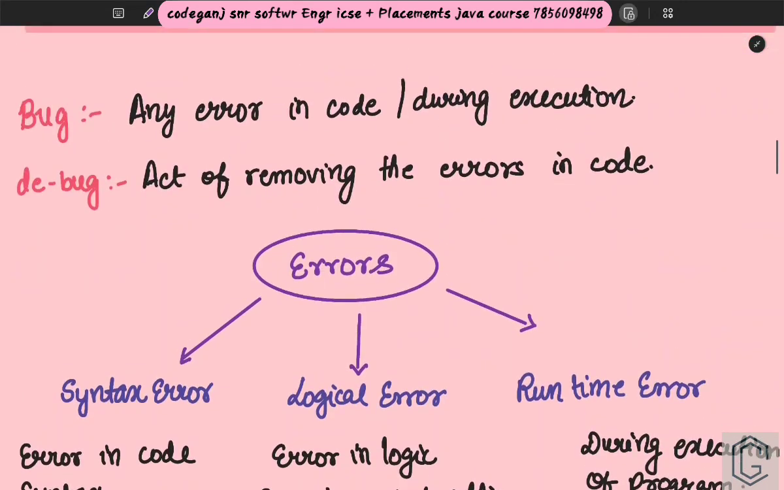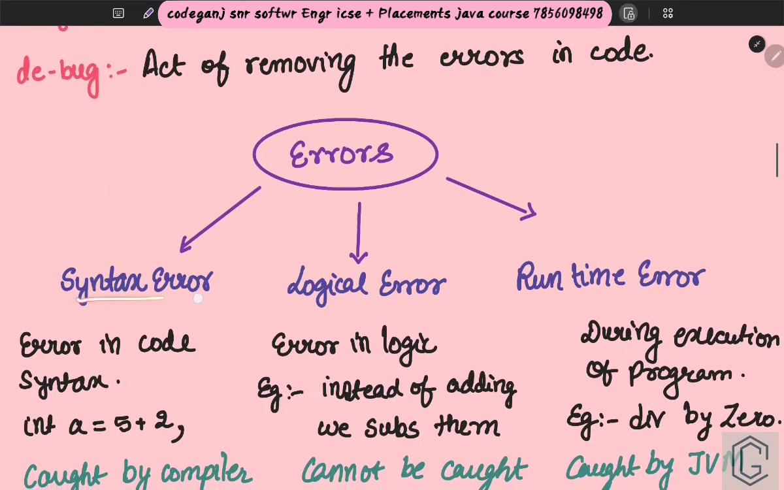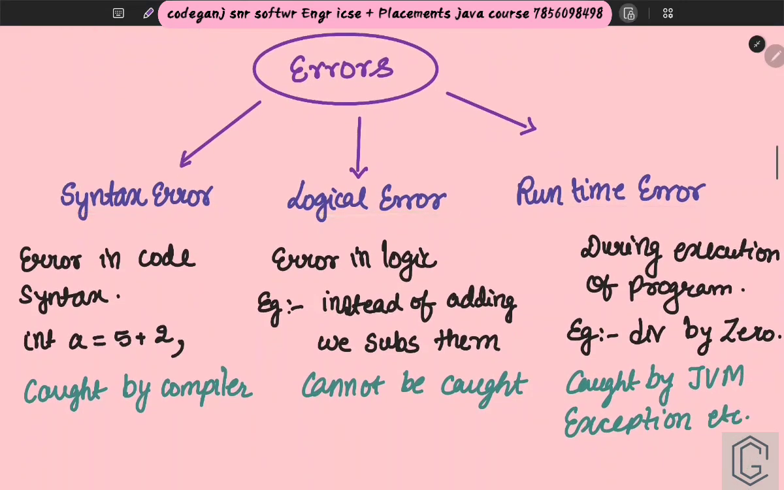We talked about bugs, right? We talked about bugs and errors. So now we have to go deeper into these errors. There are technically three types of errors: syntax error, logical error, and runtime error. What is a syntax error? A syntax error is an error in the code syntax.